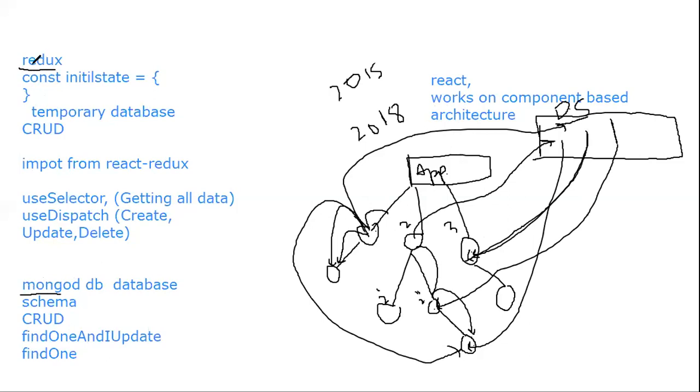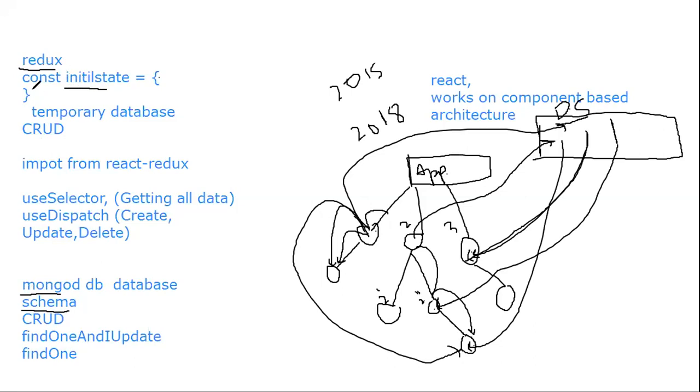Please try to listen, because we have already finished the MongoDB database. In MongoDB, first we build a schema, and you know very well what a schema is. In the same way, in Redux also, we will build an initial state. We'll put it in an object, like whether login is true or false. Let me write it. Since we build a schema in the MongoDB database, in the same way in the Redux database, which is a temporary database, we will build a schema that is the initial state.